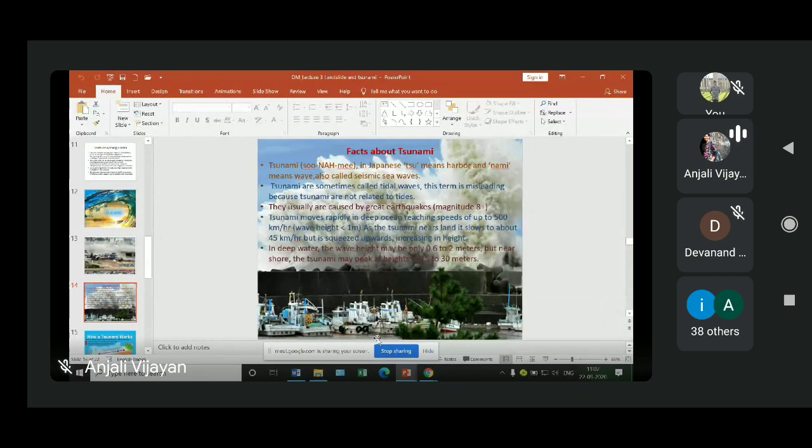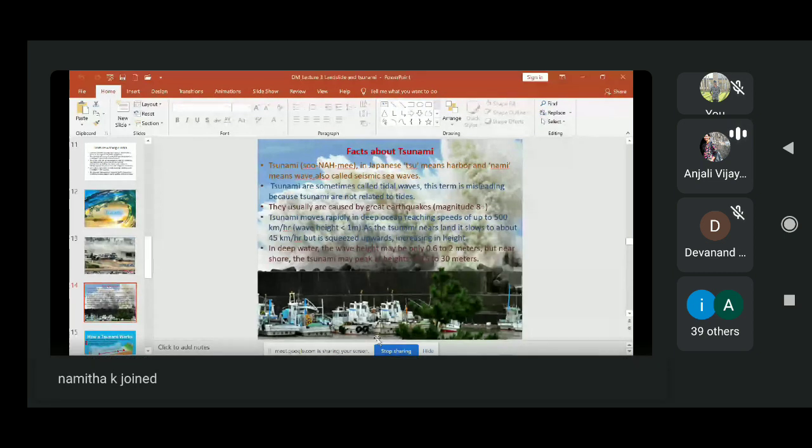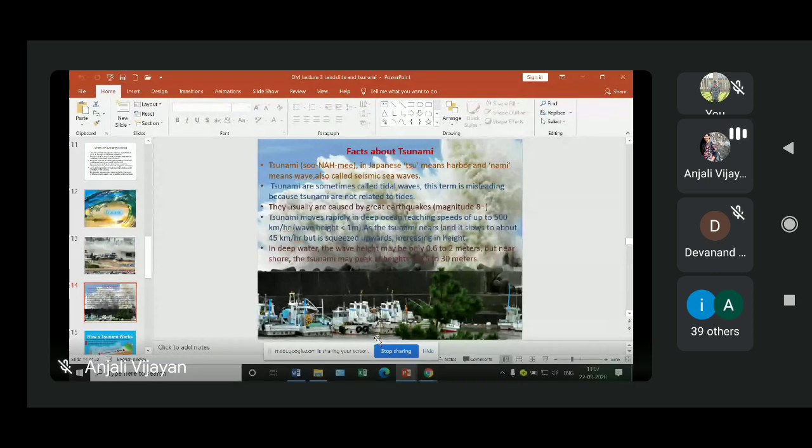But when it reaches the coastline, the speed gradually decreases, because when it comes near the shoreline, the bottom part, the sea bottom, will drag the wave towards the bottom. As a result, the tsunami wave will slow down and it will increase in height. So it can reach up to 15 to 30 meters in height near the coastal area. Okay, so those are the basic facts about tsunami.